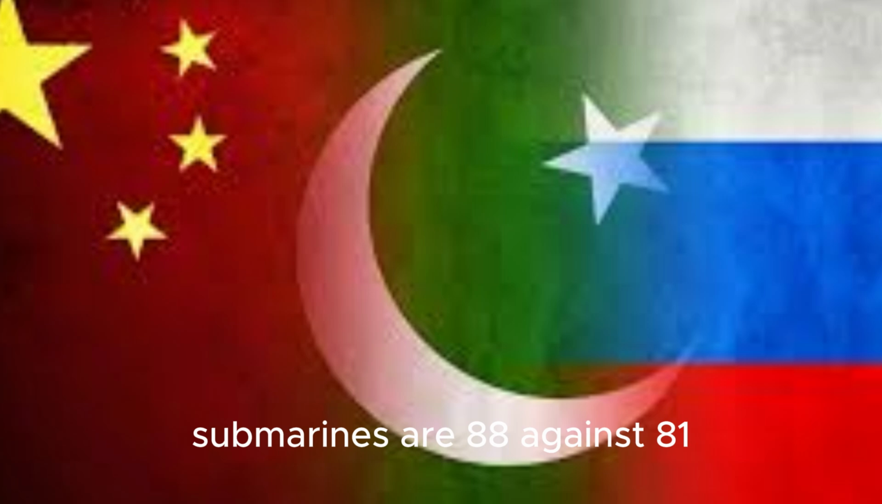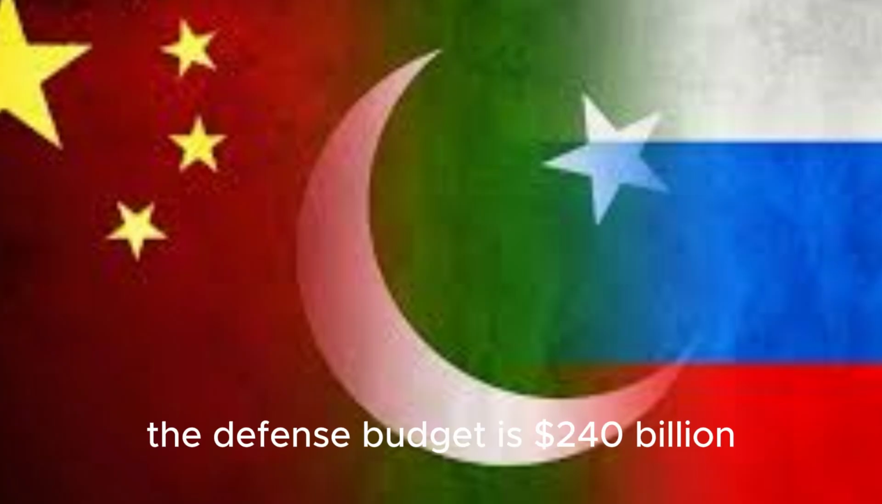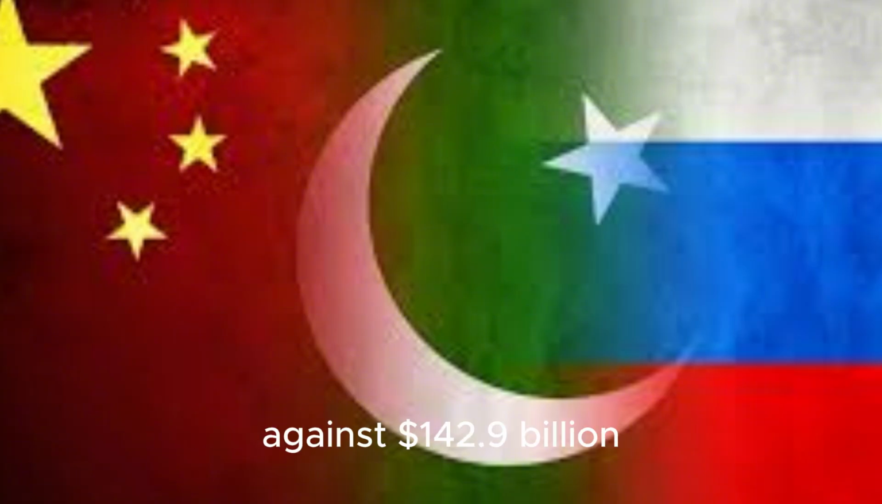Submarines are 88 against 81. Nuclear weapons are 515 versus 6,133. The defense budget is $240 billion against $142.9 billion.